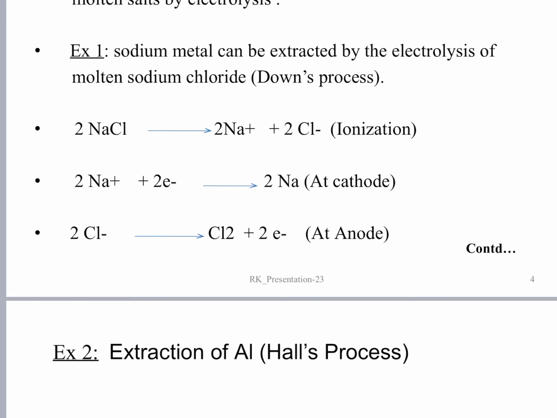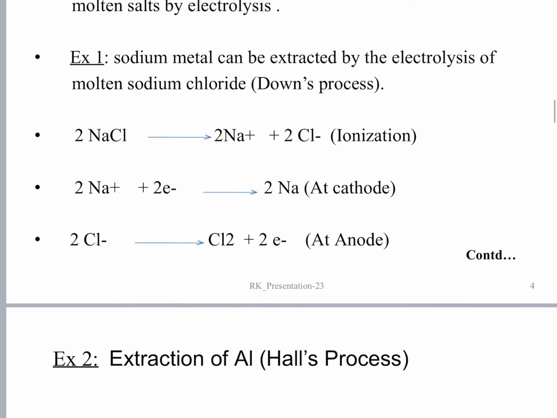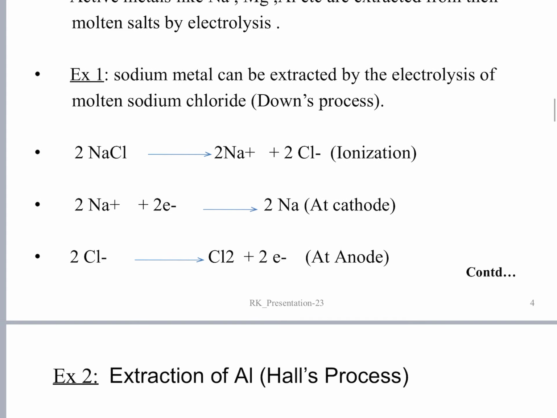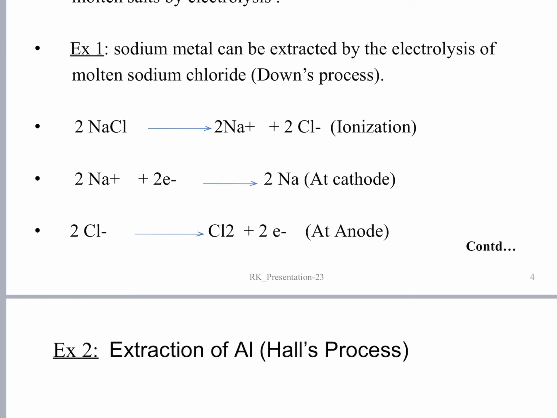Likewise, two chloride ions which are negatively charged will move towards the positively charged anode. So we have seen in the formation of sodium chloride, a chlorine atom, which is just one electron short of the nearest inert gas argon configuration, will accept one electron from the sodium atom, and it gains the argon configuration.